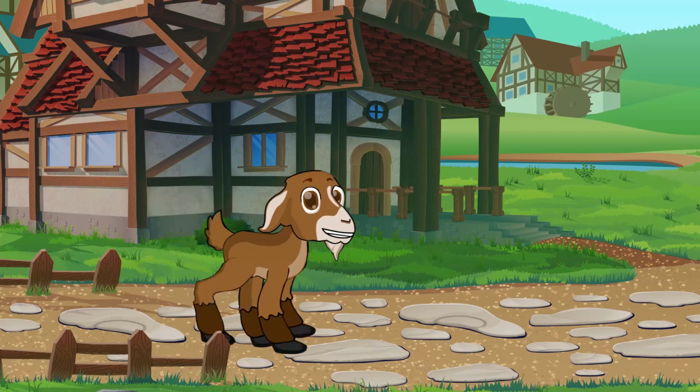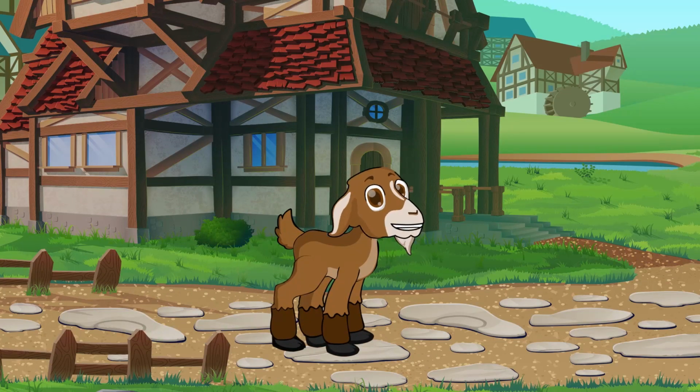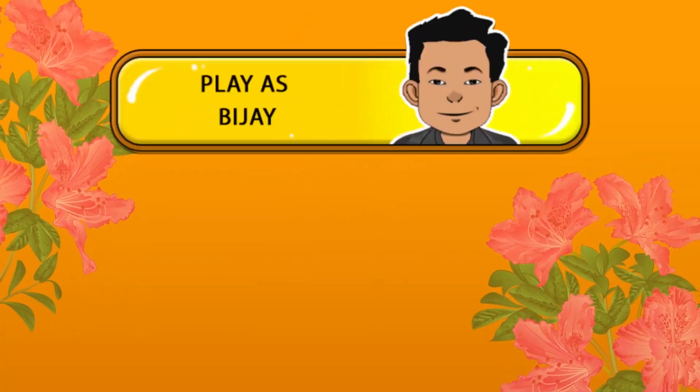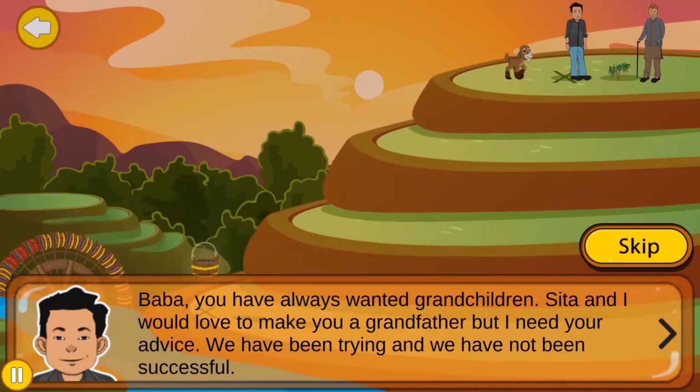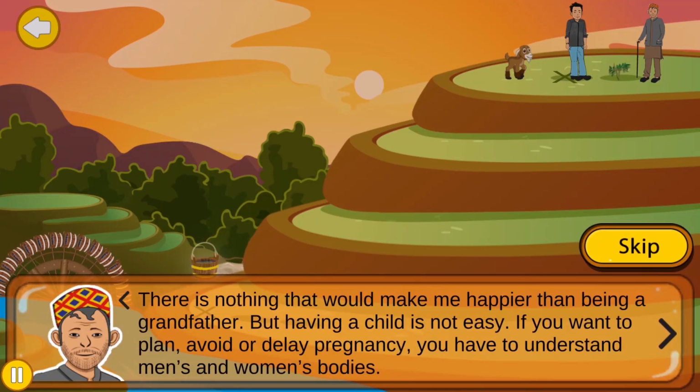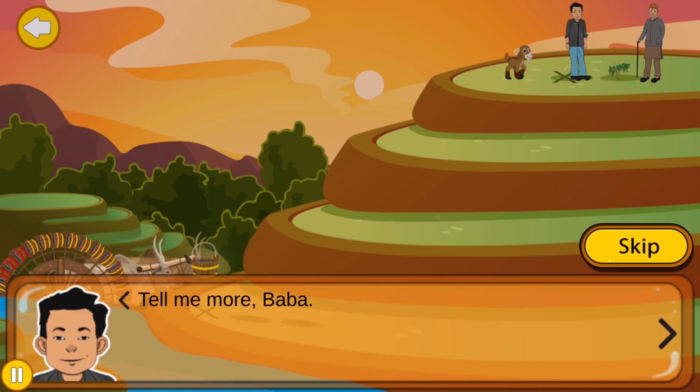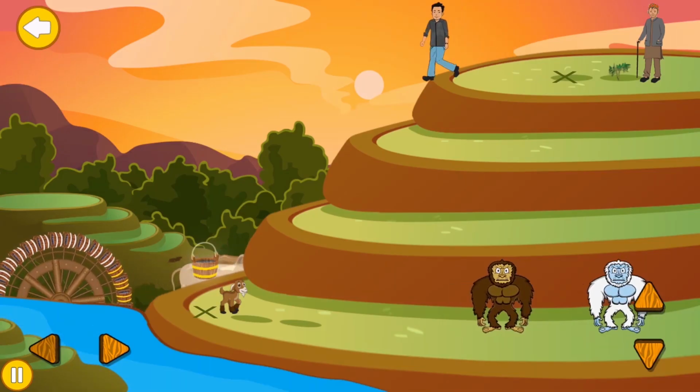Today, let's bust myths about female fertility and the menstruation cycle through Nari Paila Cycle. Pick any of the characters and the difficulty level of your choice. Bijay wants to have a baby with his wife Sita, but they have not been successful. So Bijay's Baba is teaching him about the menstrual cycle using wheels and buckets as examples. You too can learn about it by reading the text or turning up your volume.